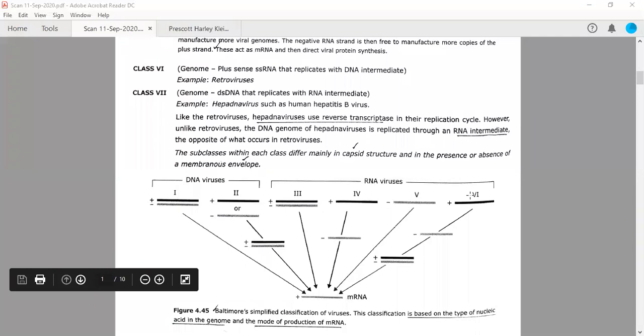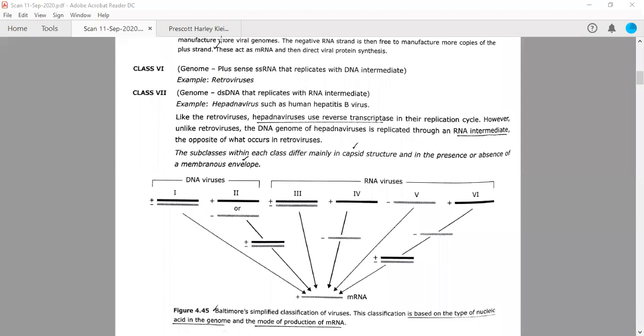Now there is the sixth class. The sixth class is using an enzyme called reverse transcriptase. I'm annotating this so that you can understand this better. It will use an enzyme called reverse transcriptase, RT enzyme. So this reverse transcriptase will first convert this positive sense single-stranded RNA into a cDNA, or you can call it a single-stranded DNA. Then on this particular strand of DNA, the second strand, that is the complementary strand of DNA, will be synthesized.